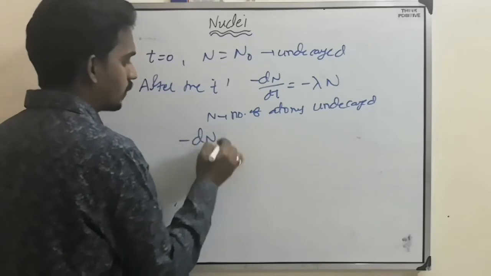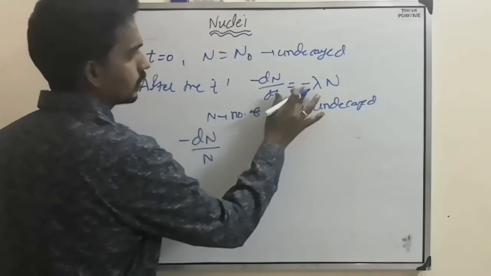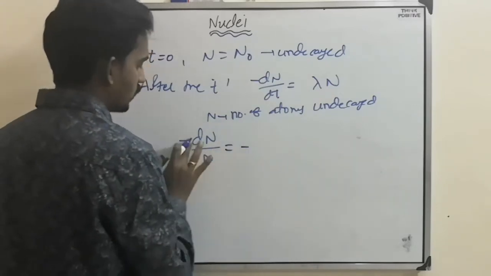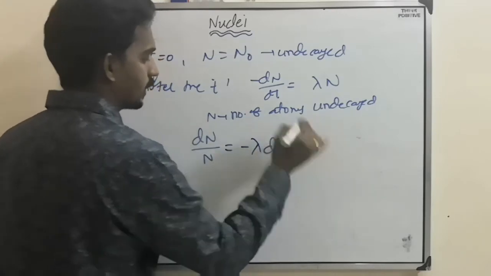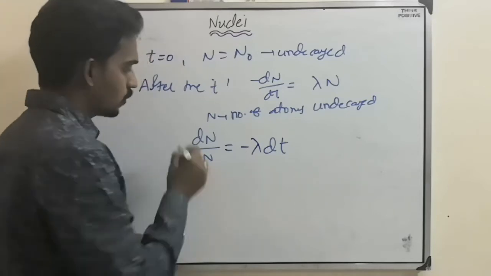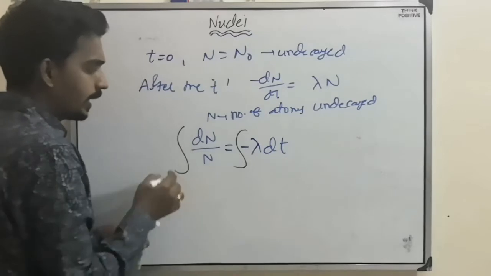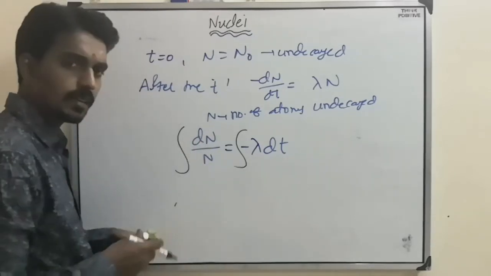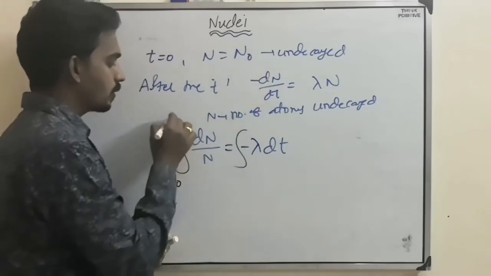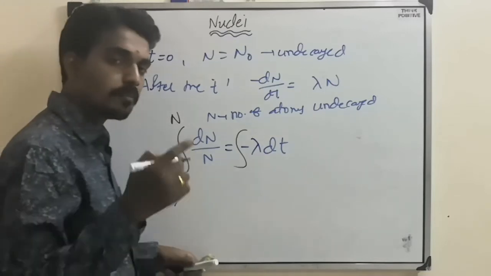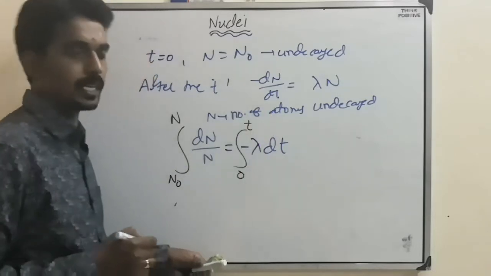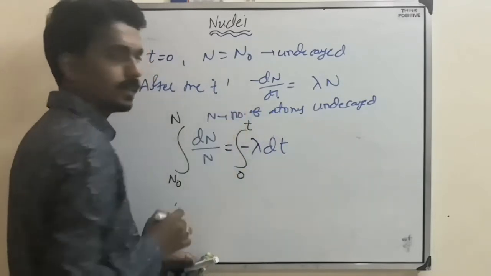Now how do you calculate? The equation is dN by N equal to minus lambda dt. Because here we need to integrate, apply integration to dN by N. Integration means we need to substitute the proper limits. Initial is N naught, after some time is N, where N is the number of atoms undecayed after time t. So from time 0 to t.